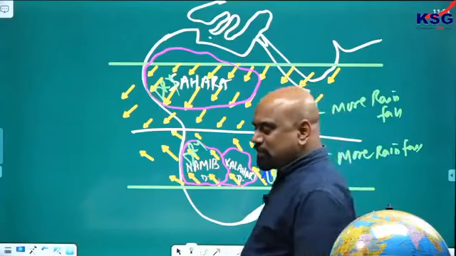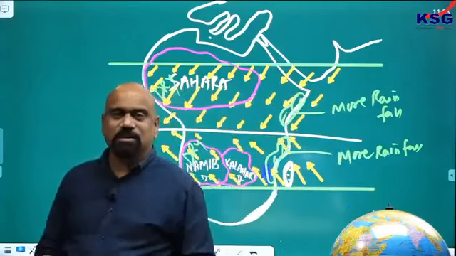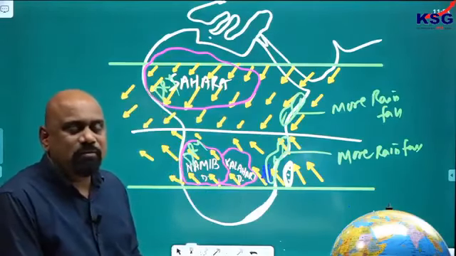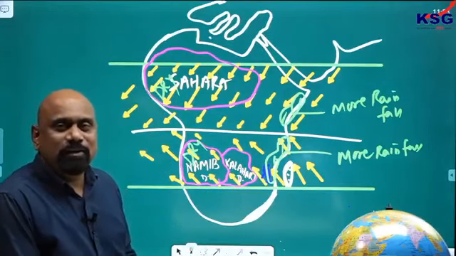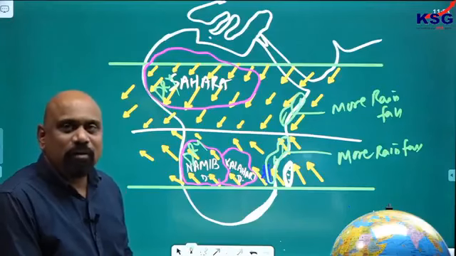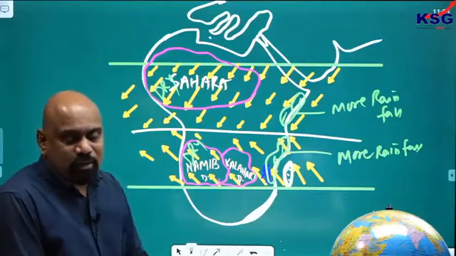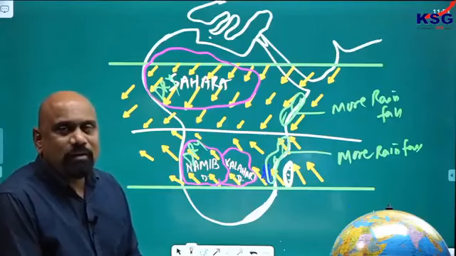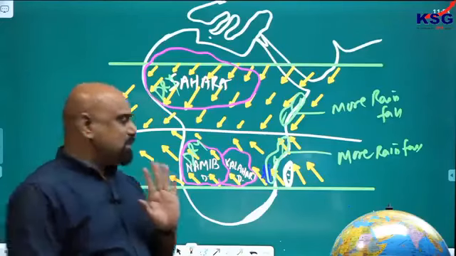Let me tell you certain things about the climate also. With this, I talk about climate: how the climatic regions of the world are generally named. Today I will only tell you the names, and characteristics I am not going to say. Just names. Characteristics we will discuss later on.